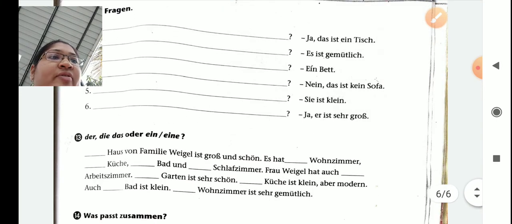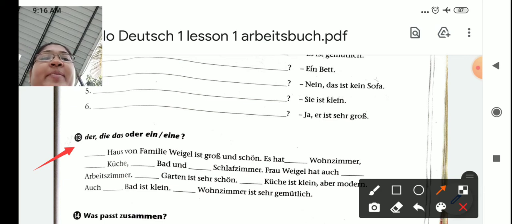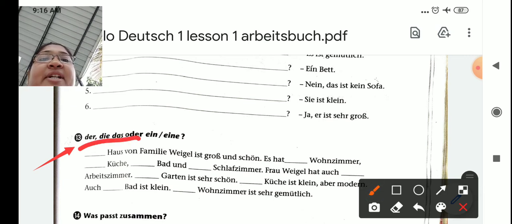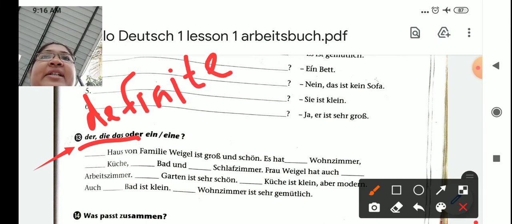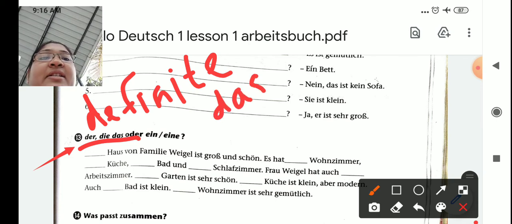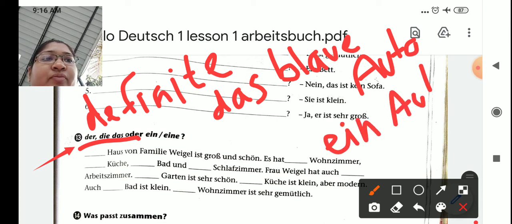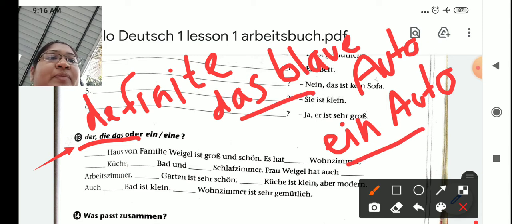Let's solve the Frage 13. Der, die, das, oder ein, eine. Now remember students, if we are talking about some definite thing, then we use a definite article. Definite thing means if I am talking about the blue car, then I have to use das blaue Auto. If I am talking about a general car, then I will say ein Auto. So you must understand when to use der, die, das, and when to use ein or eine. Let's solve.